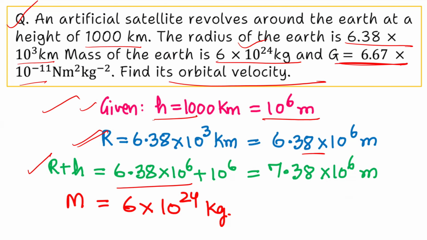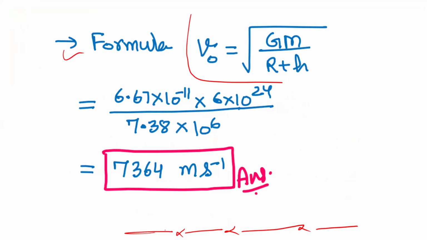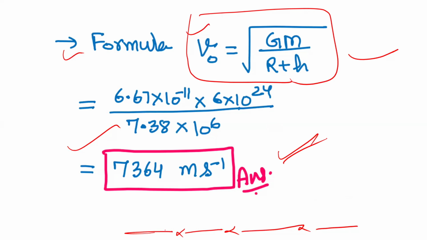Okay, r plus h you can calculate as per the requirement of the expression. m is also given, so from the formula we can directly find out the value. Putting the values in this expression, v naught equal to root GM upon r plus h, we get the value 7364 meter per second. As we had obtained earlier, close to 7.9, that is about 8 kilometer per second, the same thing is coming here. So in this way we can solve it.